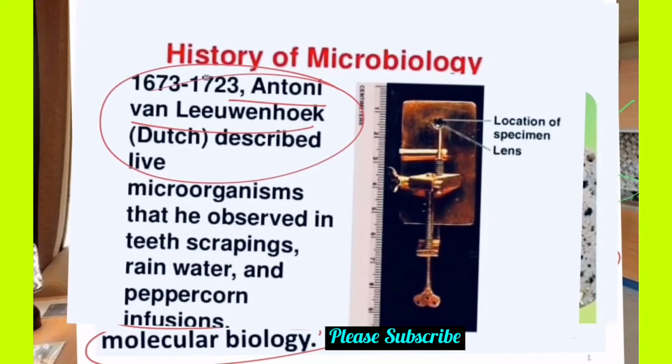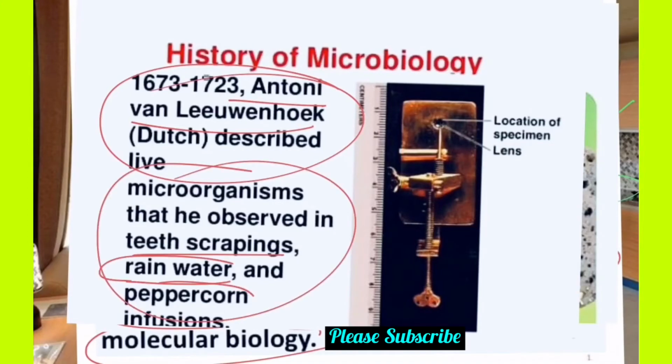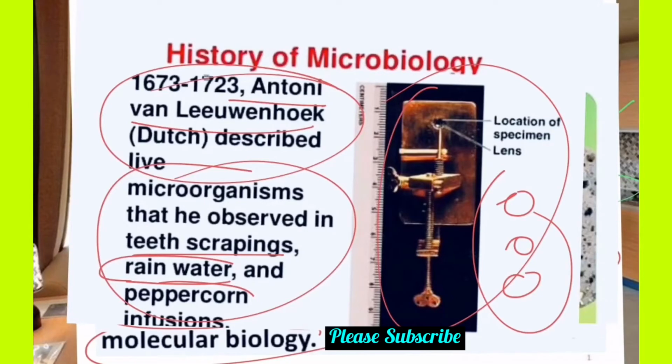he made microscopes where he observed tooth scrapings and rainwater, small molecules. These are living things inside, observed in this instrument called the microscope, and he named these minute organisms microorganisms. The name of the scientist is Antony van Leeuwenhoek, and this scientist